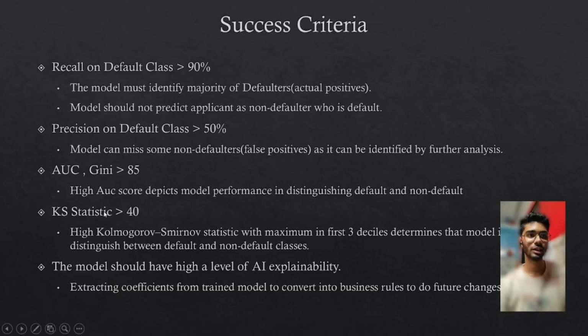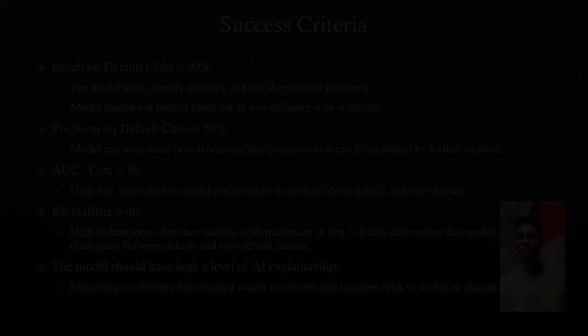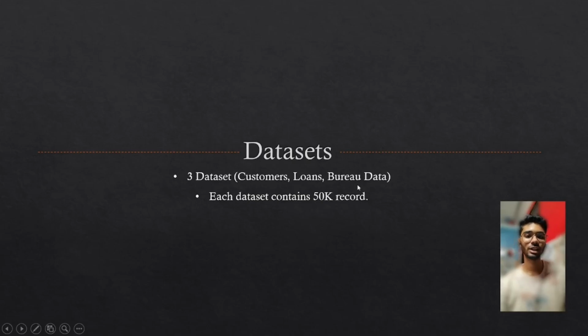Next is KS statistics should be greater than 50%. Generally, if the KS statistic is greater than 40%, and the maximum KS lies in the first decile, then we can say that our model is performing really well and it is able to distinguish between both the classes. Last criteria is that the model should have a high level of explainability. We need some coefficients so that they can be used in the future to improve model performance and do some necessary changes.